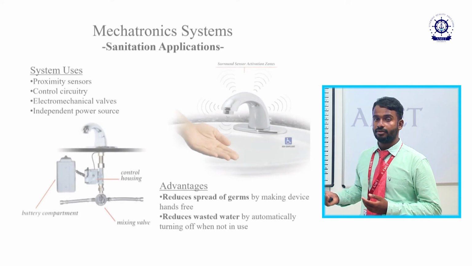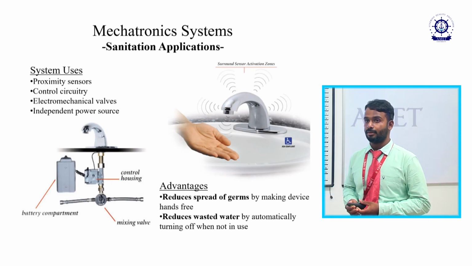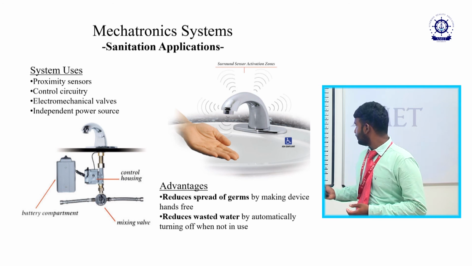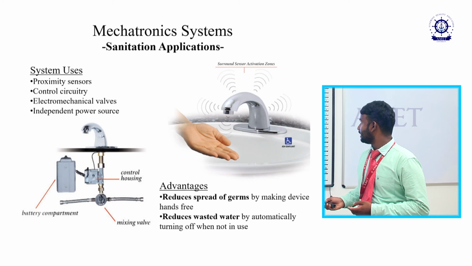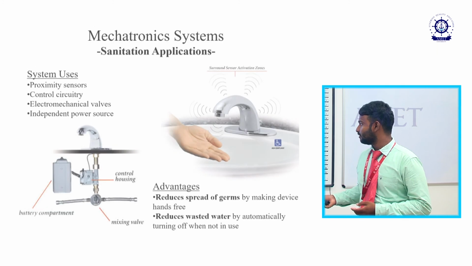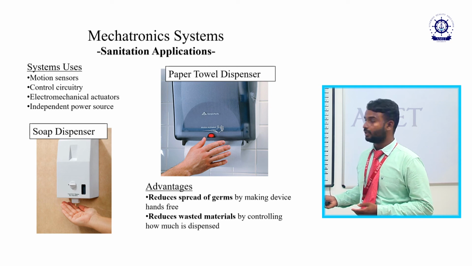Then in this you can see the sanitary application. This is for domestic purposes. Normally this type of automatic tap is seen in malls and shopping complexes, where they use this sanitation application. Then the next one, the automated soap dispenser. Then paper towels, they also work like this.